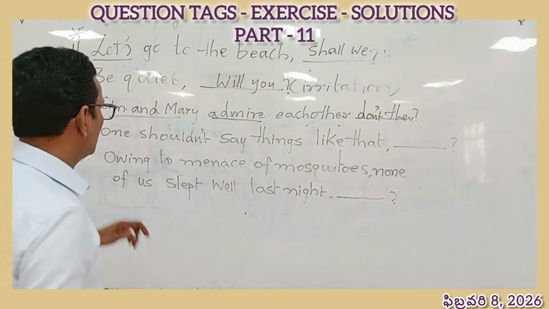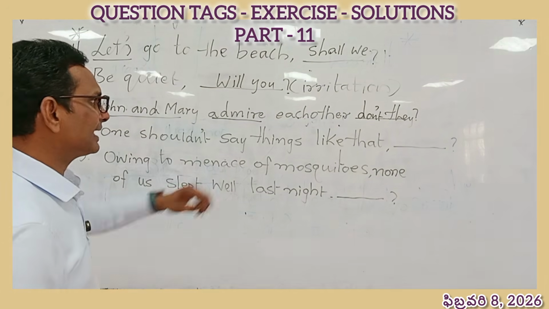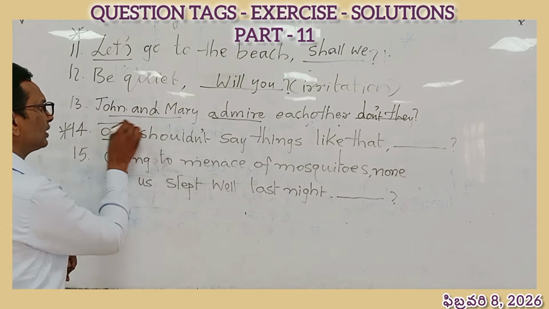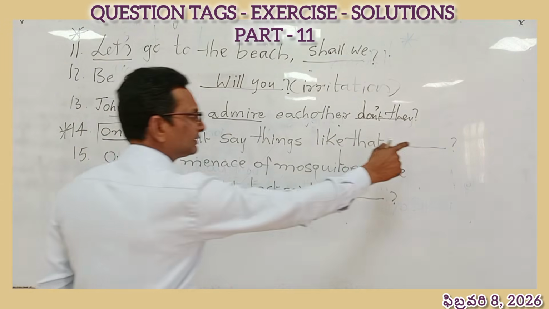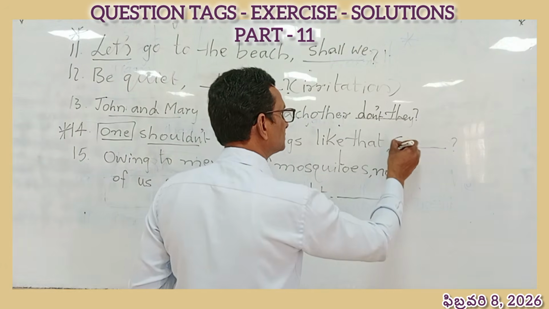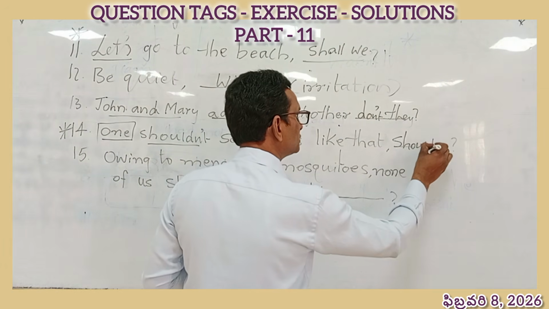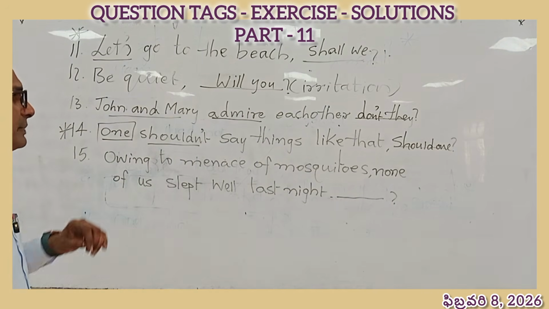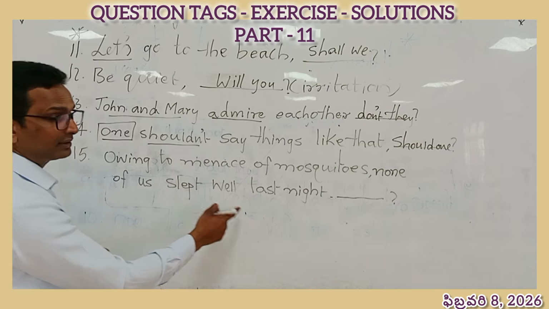One shouldn't say things like that. This is also star mark. Keep star mark here. If a sentence begins with one, the same is used in the tag as pronoun. Shouldn't is negative, so it will become positive. Should one?